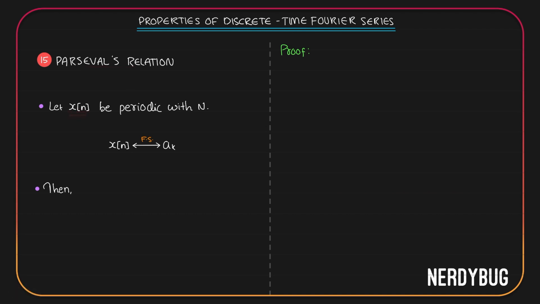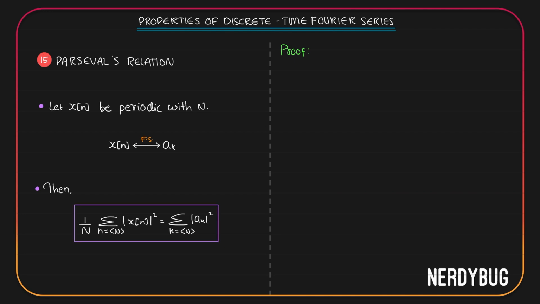Assume we have a signal x of n, it is periodic with a period N. Fourier series coefficients of x of n are a_k. Then according to this property, 1 by N times summation where n can take any N consecutive integer values of magnitude of x of n squared will be equal to summation where k can take any N consecutive integer values magnitude of a_k squared. First, we have to understand the terms in the RHS and LHS.